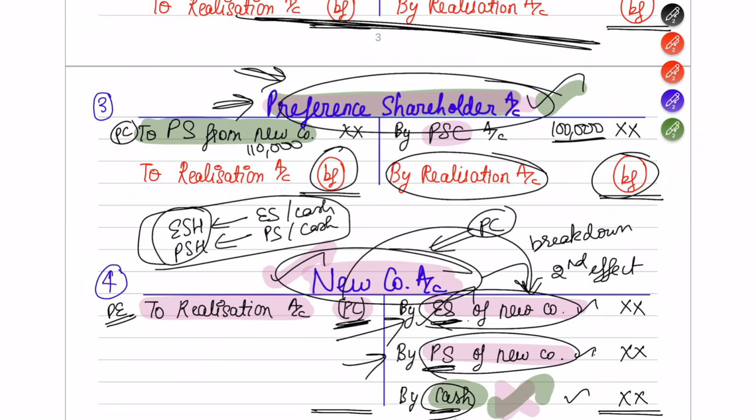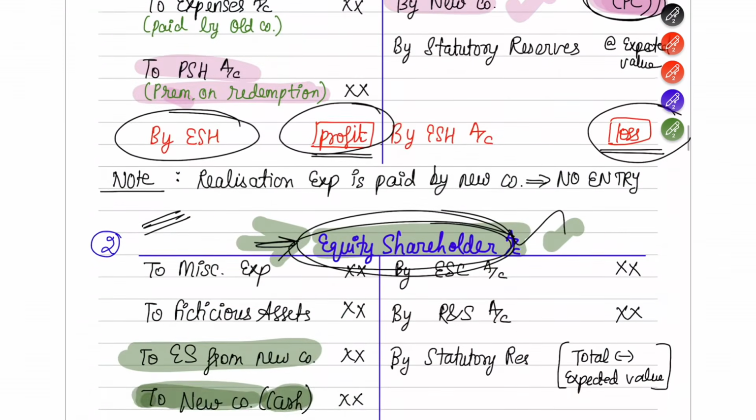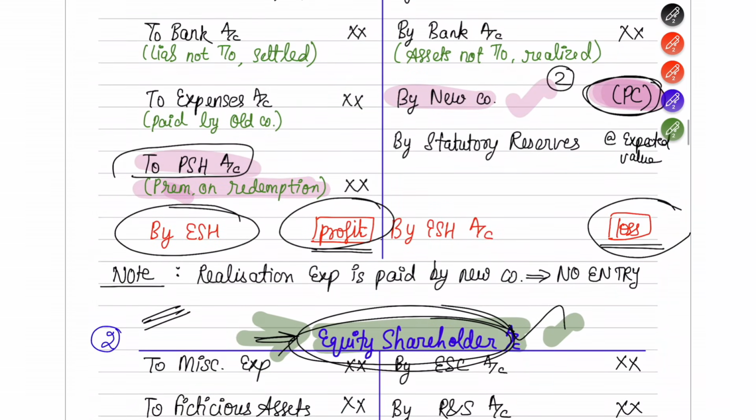How much amount did you have to pay? Only 1 lakh. But the new company is being generous and paying these preference shareholders 1,10,000. So the remaining 10,000, over and above the already existing balance, is a premium on redemption. This is nothing but premium on redemption, which will go as a balancing figure to your realization account. So that's what I've written here: to preference shareholders, premium on redemption, what you're getting extra other than the share capital, is going to come here. I hope you have understood this thoroughly. You will understand this better when you are doing the sums too.